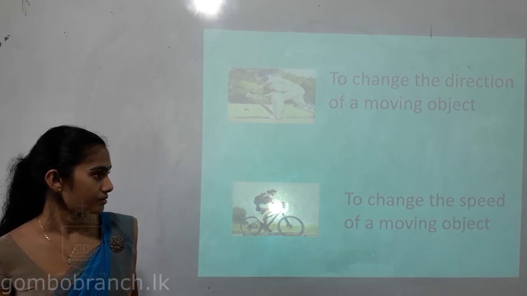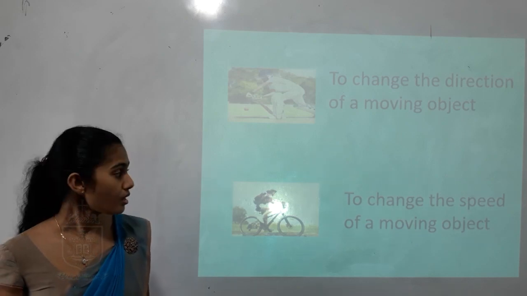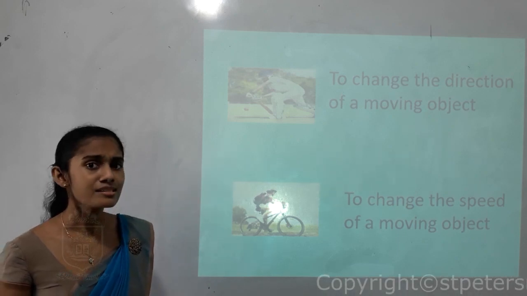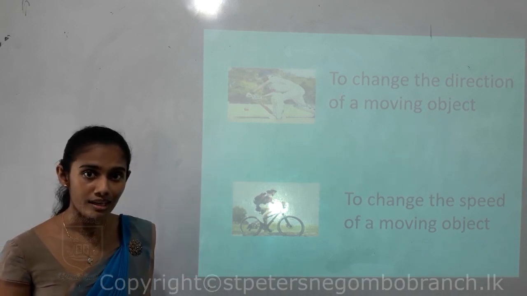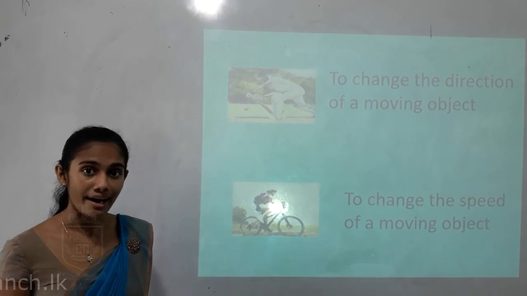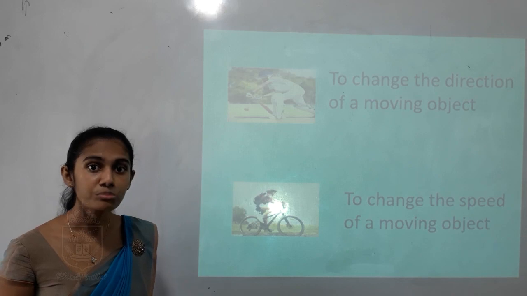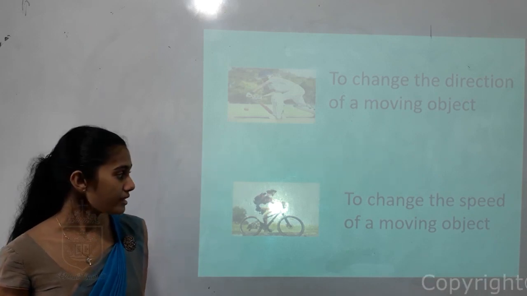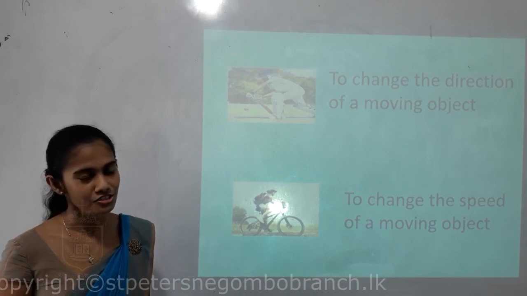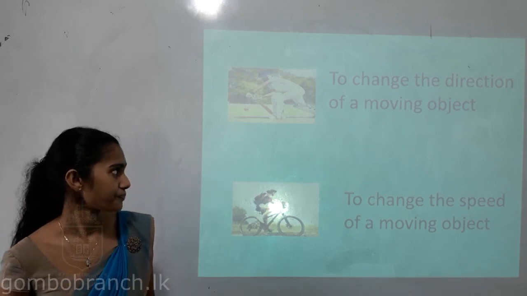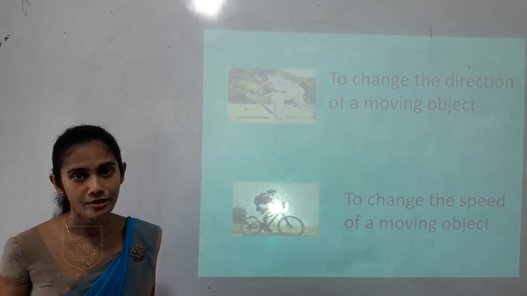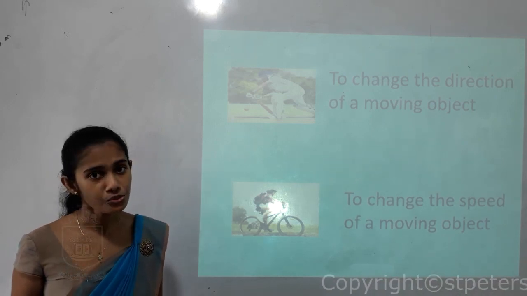Okay, so this picture is showing children, one child is cycling. So when this person is riding the bicycle slowly, the bicycle is moving slowly. But when this person is riding fast, the bicycle will move fast. So that means when you want to change the speed of a moving object also, you need energy. So the final conclusion is children, we need energy to do everything.